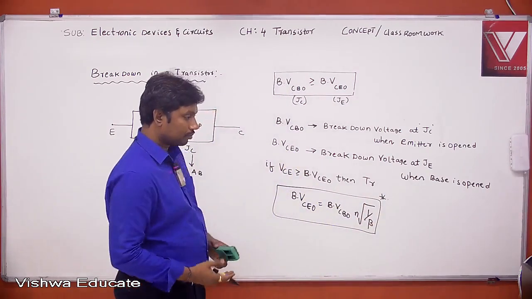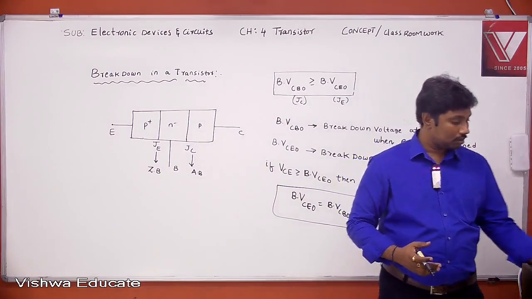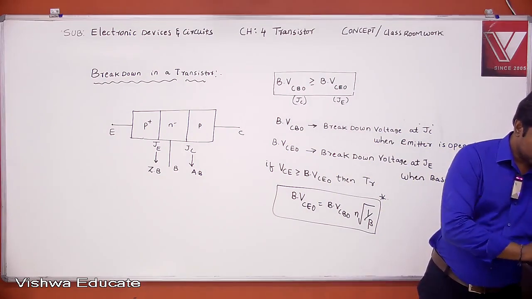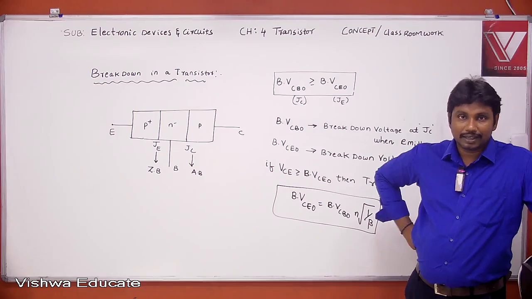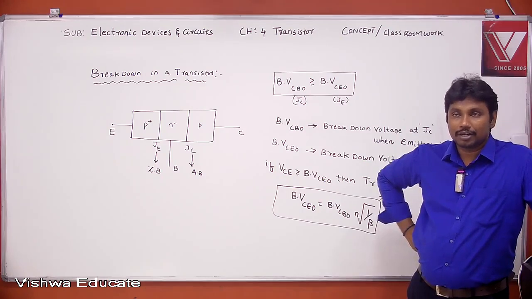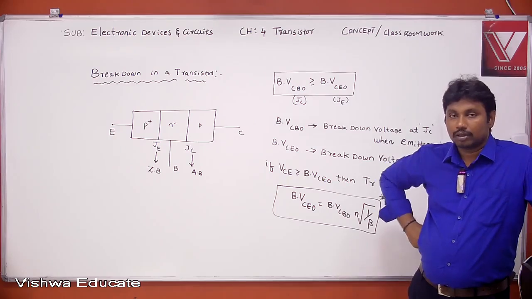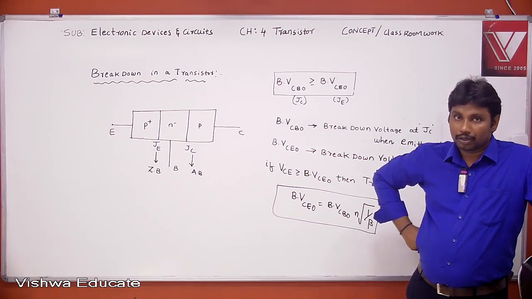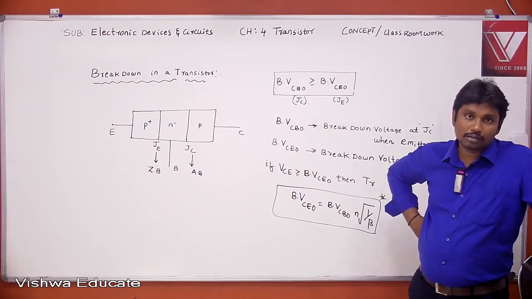Write down the note. BJT gets damaged due to punch through or breakthrough, or thermal runaway. Next one, it has two breakdown voltages.